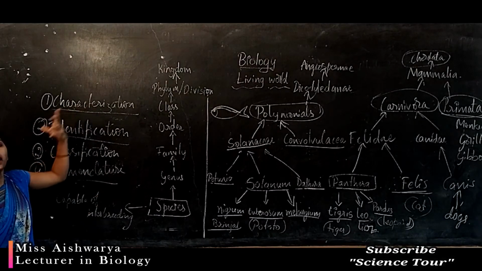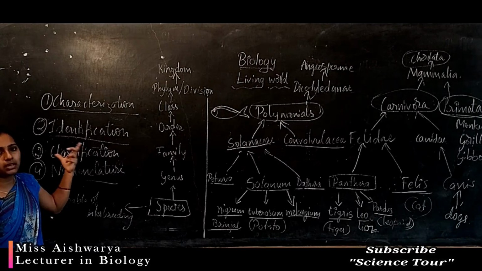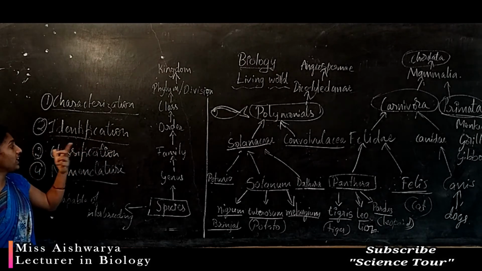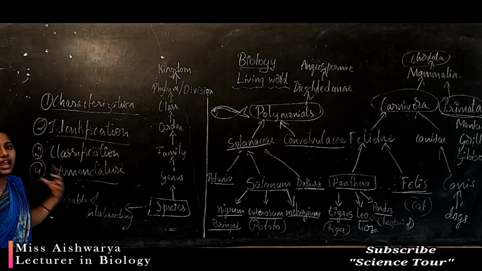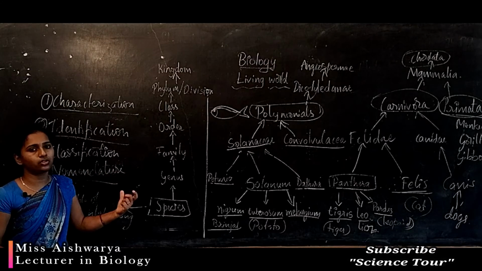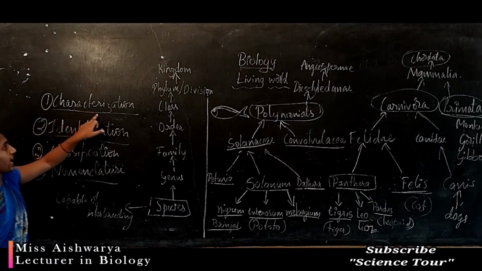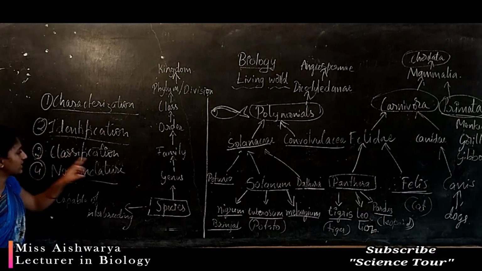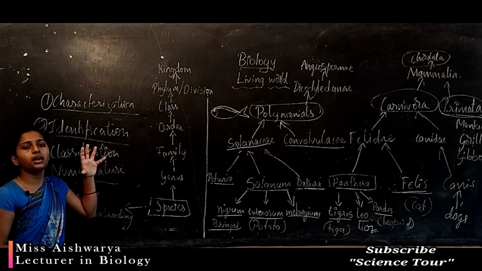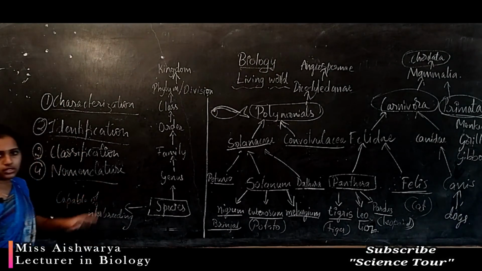So these are the important stepwise processes for taxonomy. Taxonomy is nothing but the study of organisms: naming, classification, identification and nomenclature of an organism, collectively called taxonomy. It is a branch of biology which deals with the study of characterization, identification, classification and nomenclature. This collectively forms a branch called taxonomy. Understood? Till here you understood?